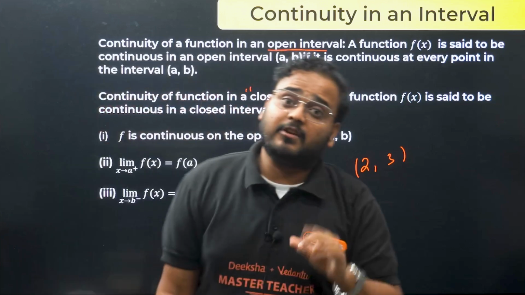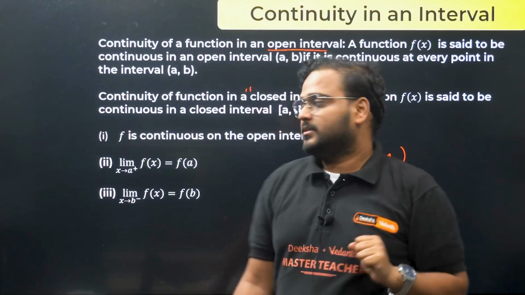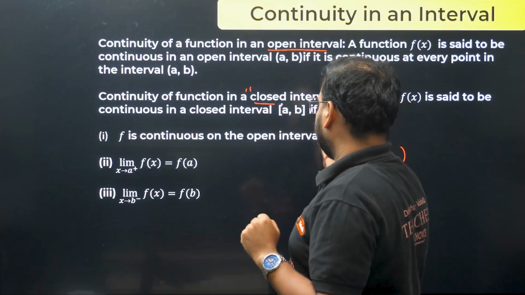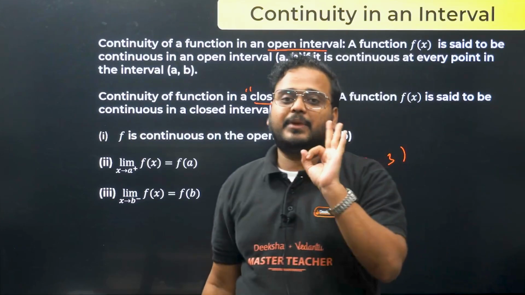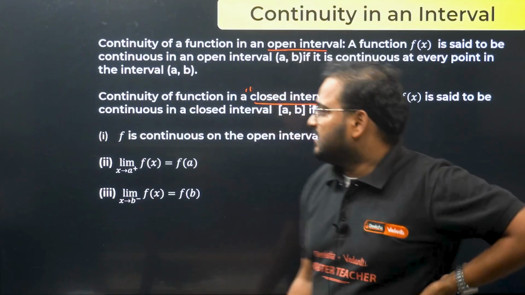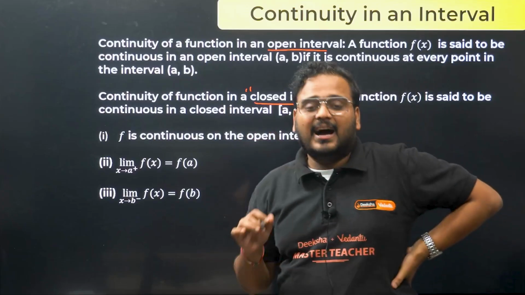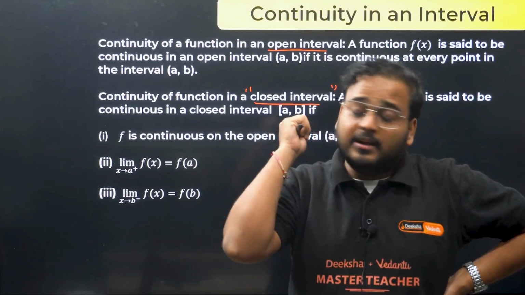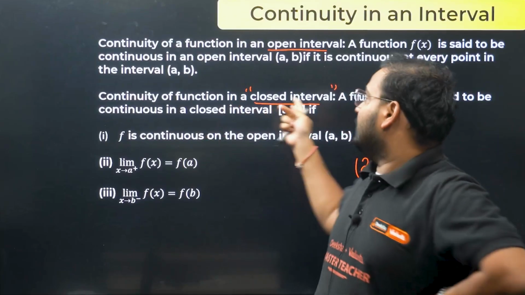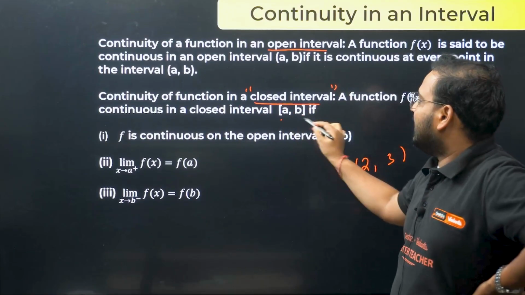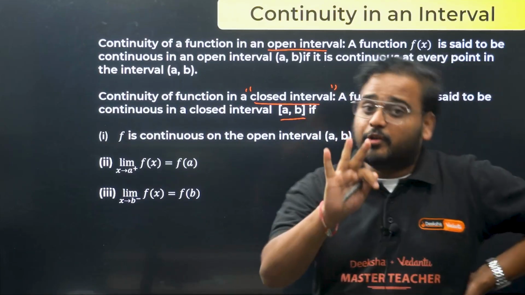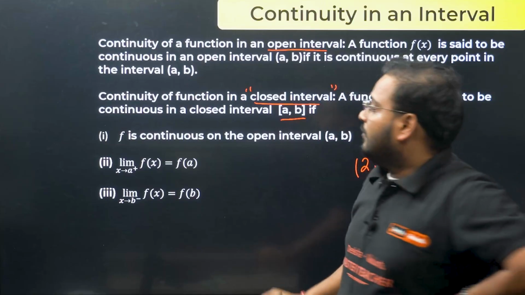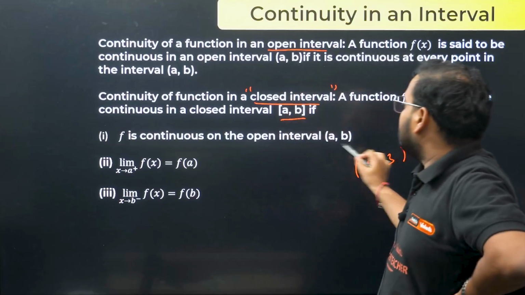Now for closed interval, we have to learn 3 points. For closed interval, there have to be 3 prerequisites. Okay, for us to say that this given function is continuous in a closed interval [a, b], we have 3 requirements. Requirement number 1, the first requirement is it should be continuous in the open interval.